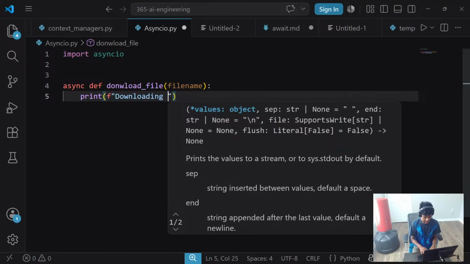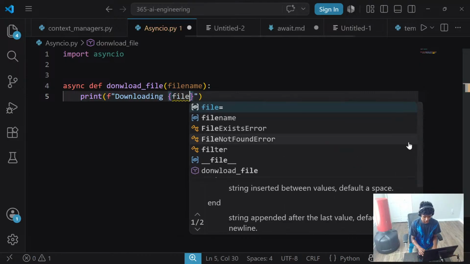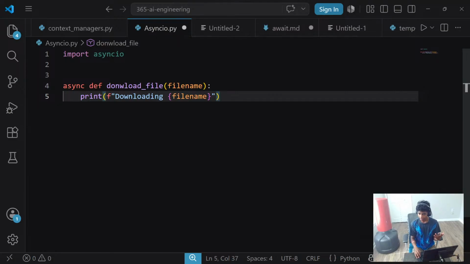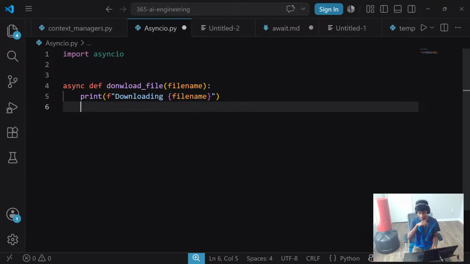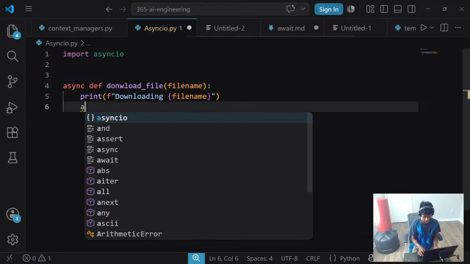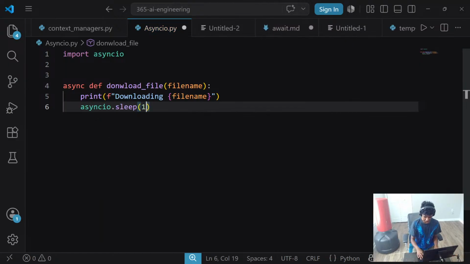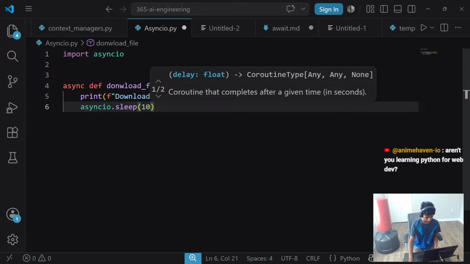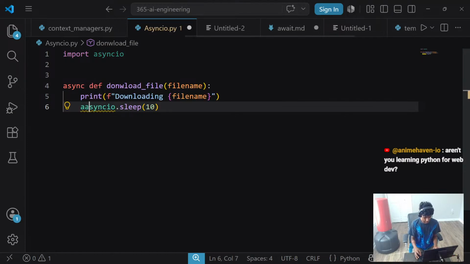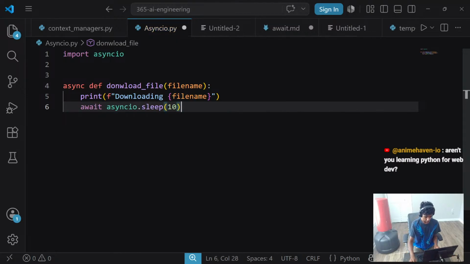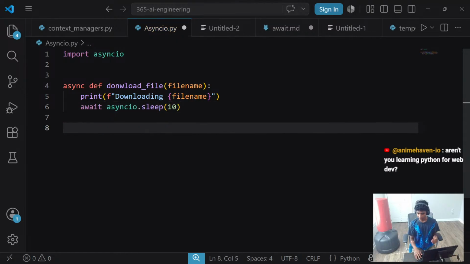There we go. Downloading a {file name}. That is going to go ahead and wait for 10 whole seconds. asyncio.sleep(10) seconds. And yeah, I know, I forgot to await. There we go. Okay, and then once we're done with that, it prints file complete.